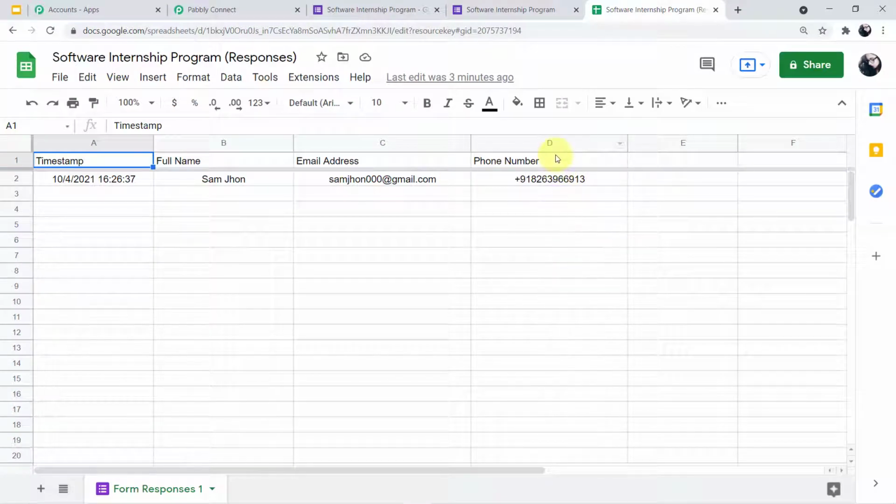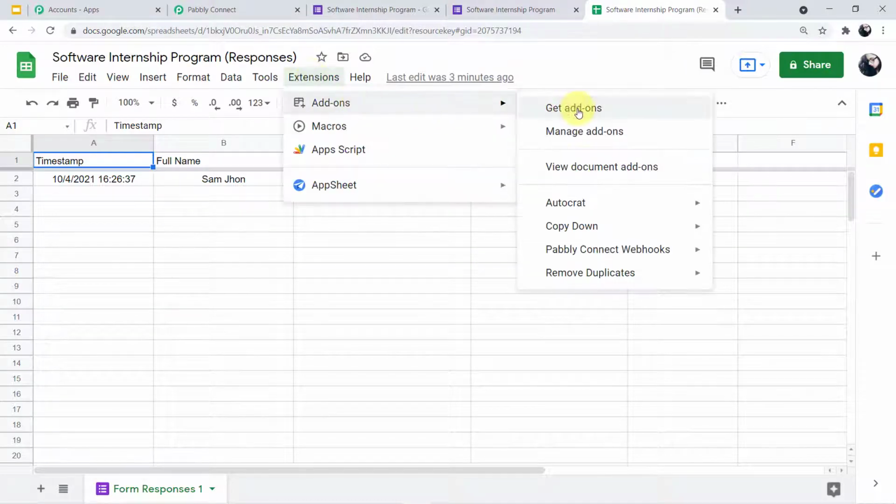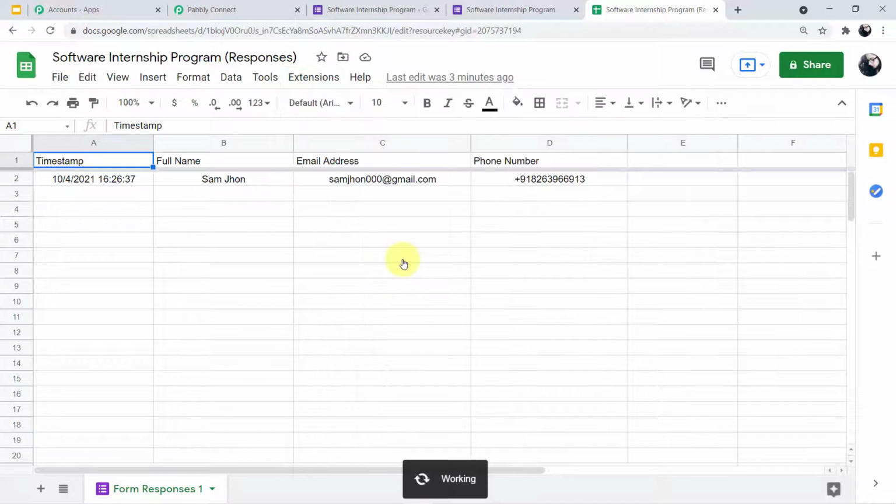Let me show it to you. My last column of the Google Sheet is D. Yours can be E, F, G, H, anything. You have to remember that the trigger column is the last column of your Google Sheet. Now one more time I'll do the process.